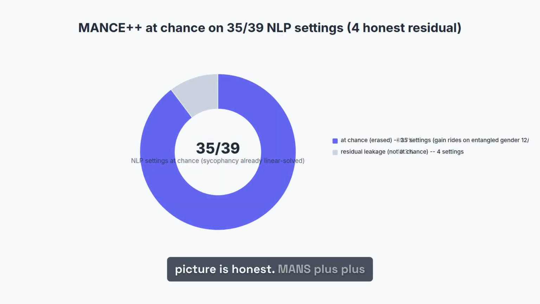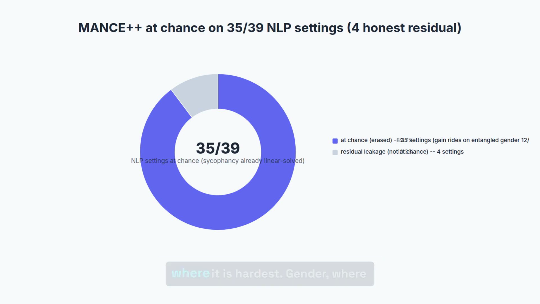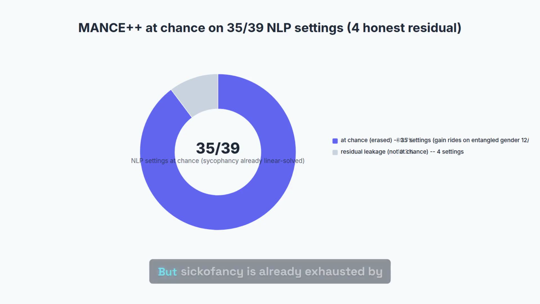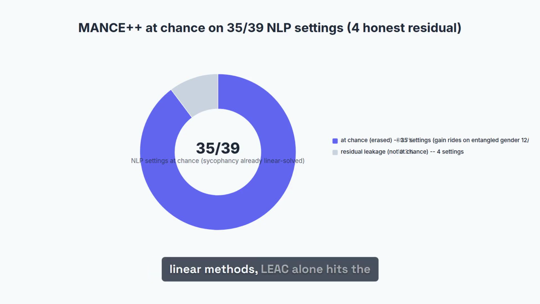Where the picture is honest. Manc++ reaches chance on 35 of 39 NLP settings at the loose budget. 4 settings resist erasure, the honest residual, and the win is concentrated where it is hardest. Gender, where profession strongly correlates, Manc++ reaches chance on 12 of 13 models, Obliviator on 0 of 13. But sycophancy is already exhausted by linear methods. LEACE alone hits the floor, so Manc adds nothing there. The advantage lives on entangled concepts, not the easy linear ones. 35 of 39, with the gain riding on the hardest slice.